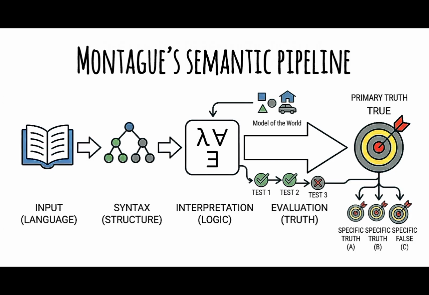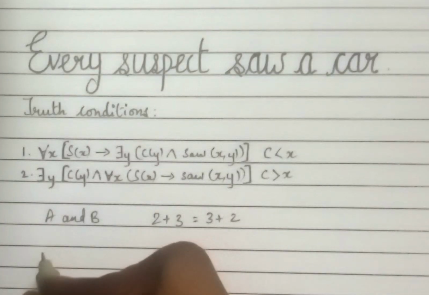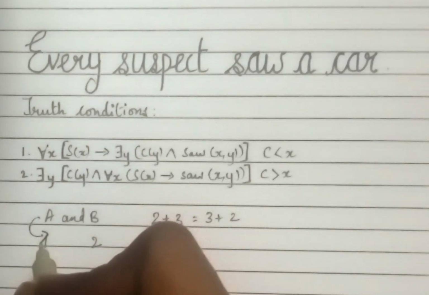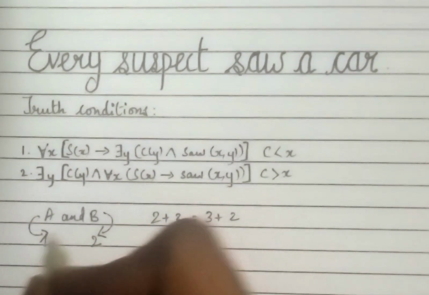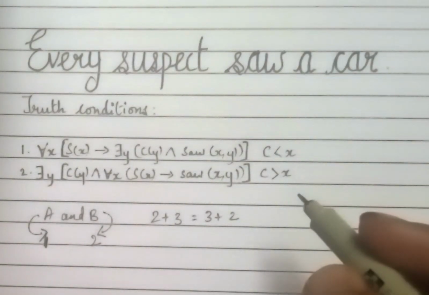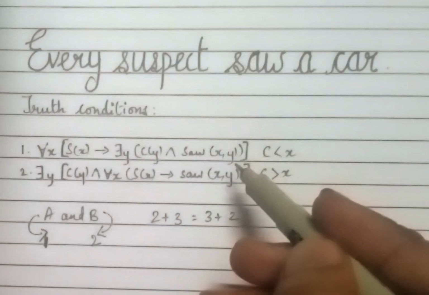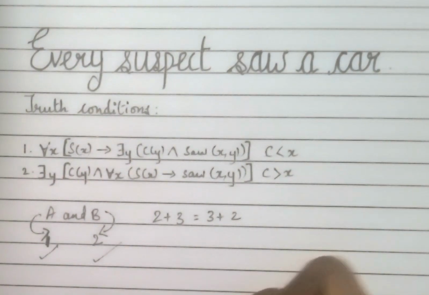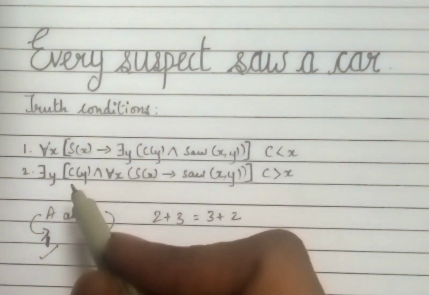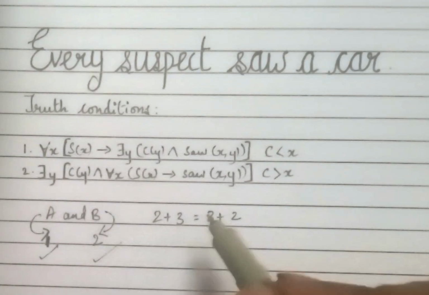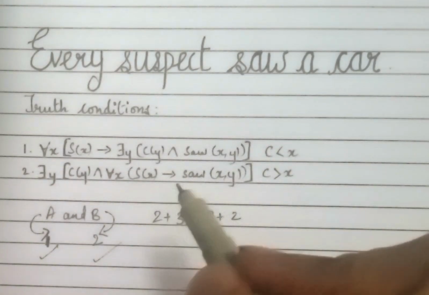Let's say there are two suspects, A and B, and there are two cars, 1 and 2. Okay, so A saw car 1 and B saw car 2. Now, the first interpretation is that each suspect saw a car. Now, this is true, right? Both sightings check out. But the second interpretation, which is that there is one car that every suspect saw, that is false. There's no shared vehicle. So these are not logically equivalent reports.